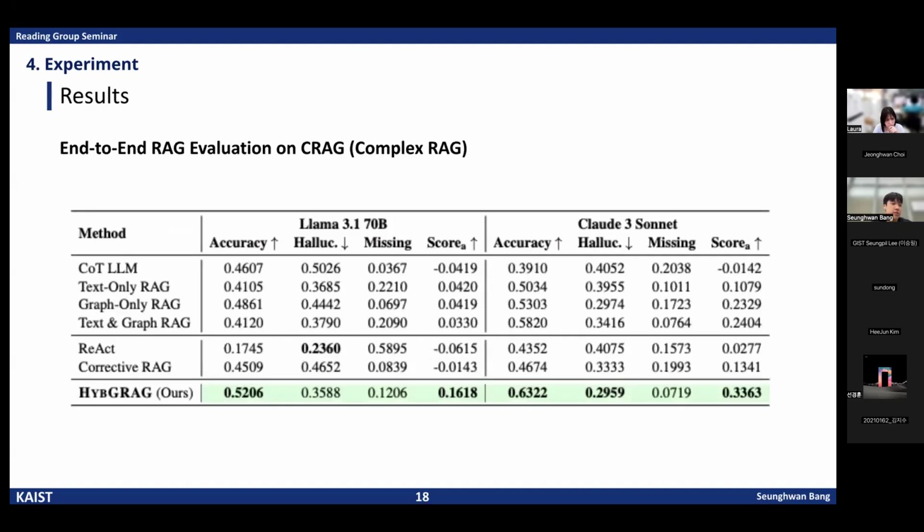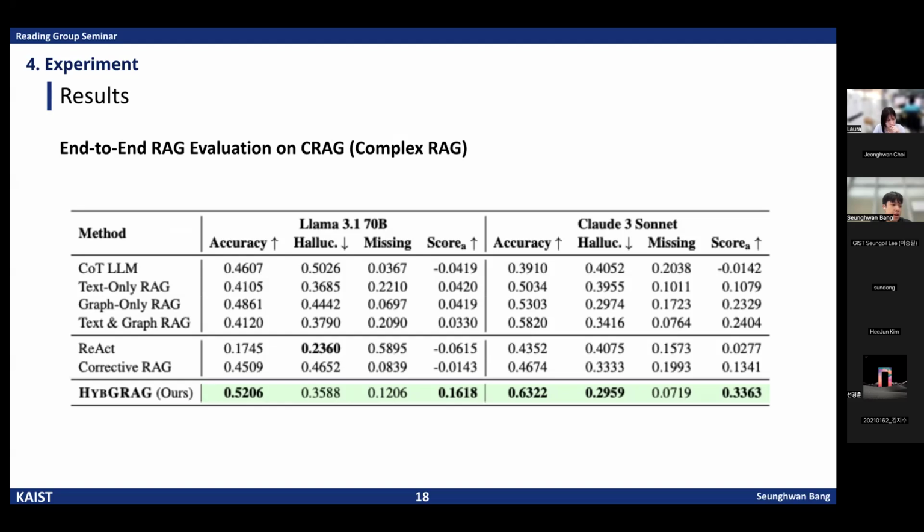And finally, this table shows the end-to-end evaluation on the CRAG benchmark. Unlike the STaRK benchmark, this focuses mainly on the retrieval ability for hybrid question answering. The CRAG benchmark is a complementary evaluation designed to assess the overall RAG performance, covering both ODQA and KBQA as subtasks, while STaRK primarily evaluates the ranking quality of retrieved evidence. CRAG focuses on the accuracy of the final generated answer.